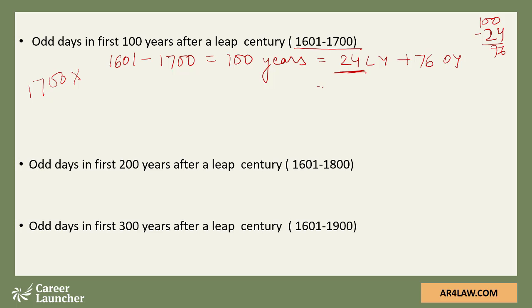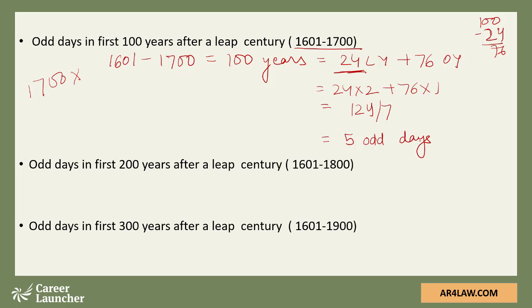So every leap year gives us 2 extra days, whereas every ordinary year gives us 1 odd day. The total comes out to be 124. We divide by 7, we get remainder as 5. In calendars, whenever your number goes above 7, you need to divide it by 7, because essentially the crux of this chapter is that we are not looking at those days which have become part of a week.